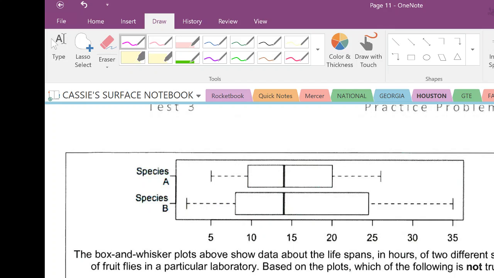Okay, fruit flies. I don't know if you ever took college biology. The Drosophila was the fruit flies. They live like a day. That's their entire life. So this is probably hours here.